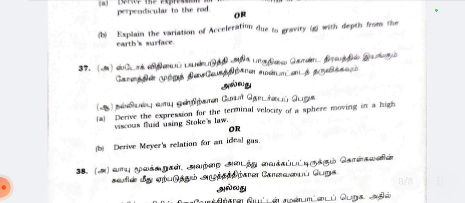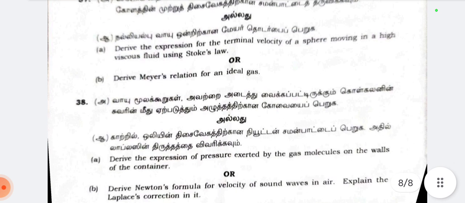37th question, derive the expression for the terminal velocity of a sphere moving in a highly viscous fluid using Stokes' law. B, derive Mayer's relation for an ideal gas.